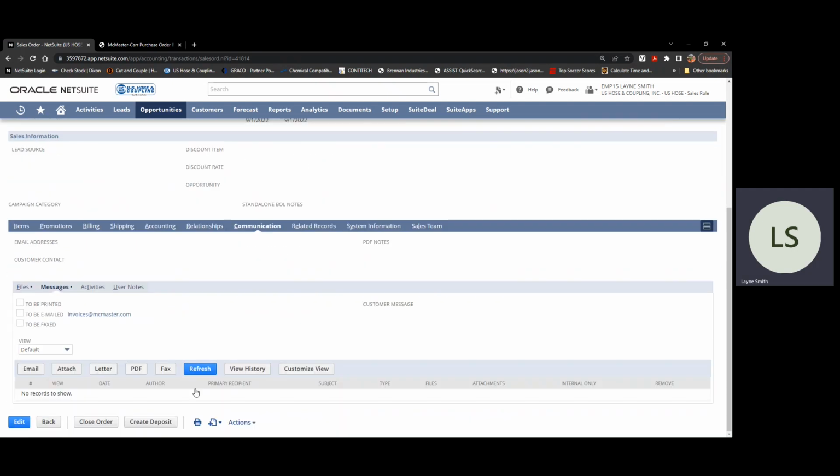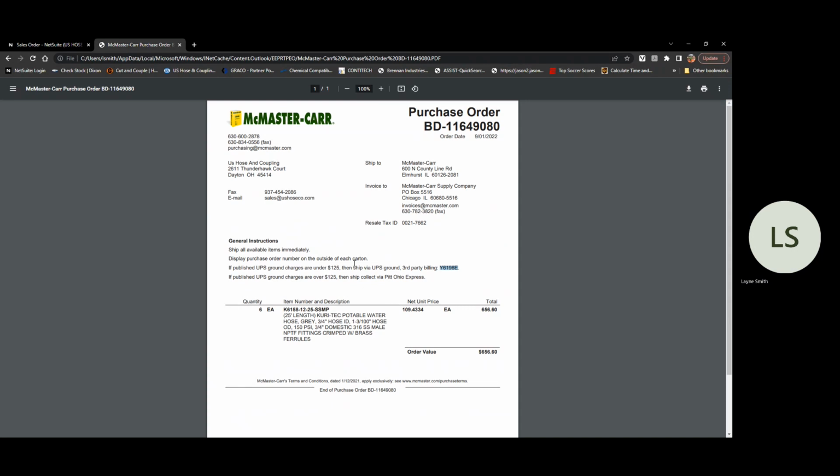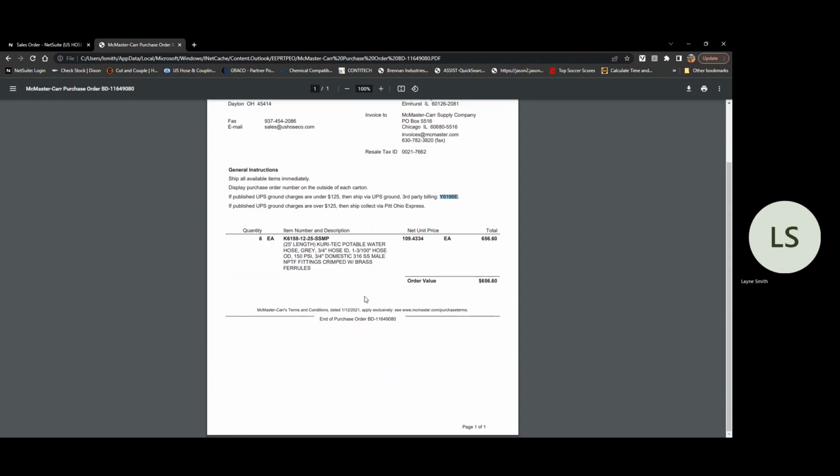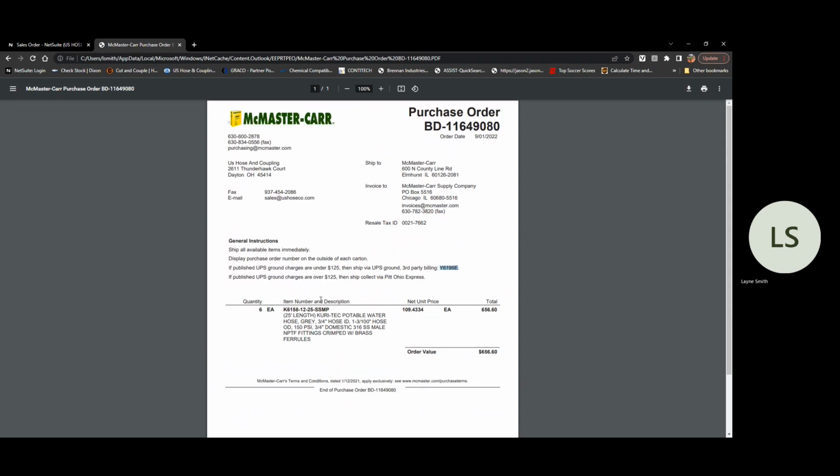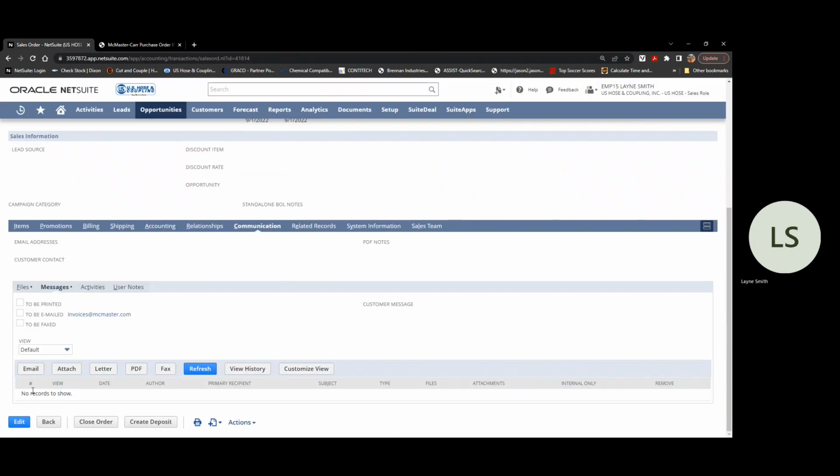You can send an order confirmation at that point, which will go from this email address on the purchase order, purchasing.